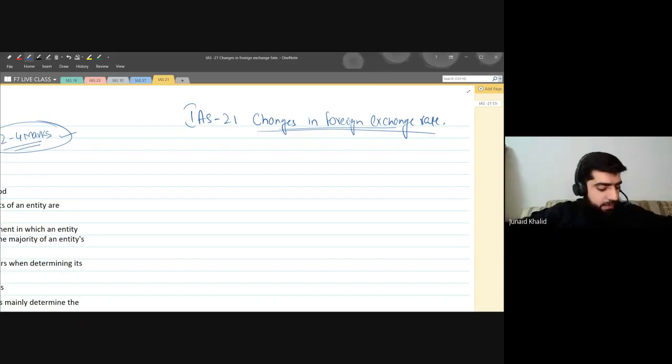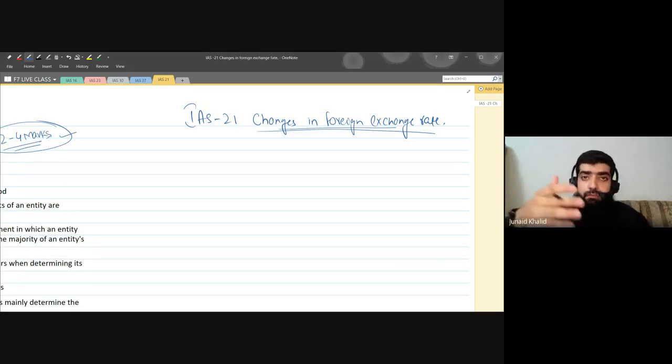Secondly, there is another standard, IAS 23, with respect to borrowing costs: what interest is, and how it should be dealt with or recognized. In earlier stages, you were recognizing interest as an expense, charging it to the P&L. But in IAS 23 we came to know that interest could also be capitalized, recognized in the balance sheet as well.